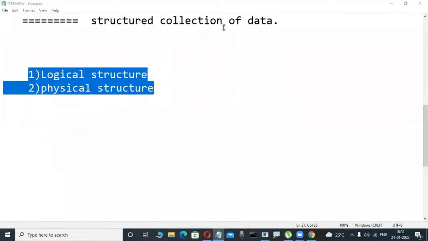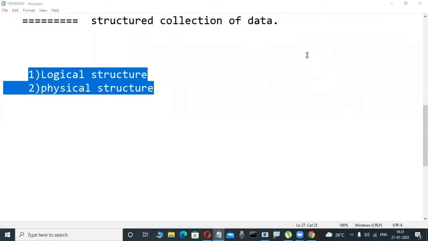What is logical structure? What is physical structure? Anybody? Some fellows are telling logical structure means logical structure, physical structure means physical structure only.